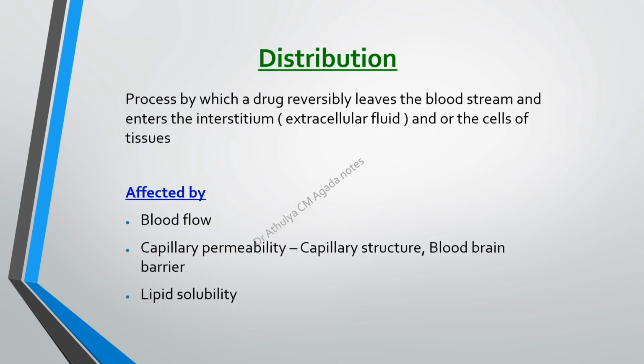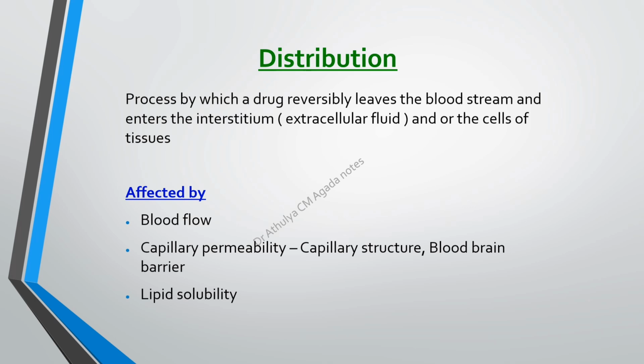Next is the distribution, that is the second process. This is the process by which a drug reversibly leaves the bloodstream and enters the interstitium or extracellular fluid or the cells of the tissues. The process by which it reaches the interstitium or the extracellular fluid or the cells or the tissues or the target organ is called the distribution.